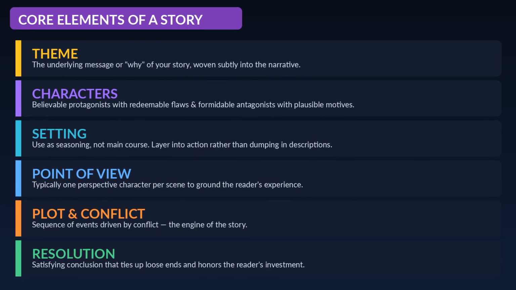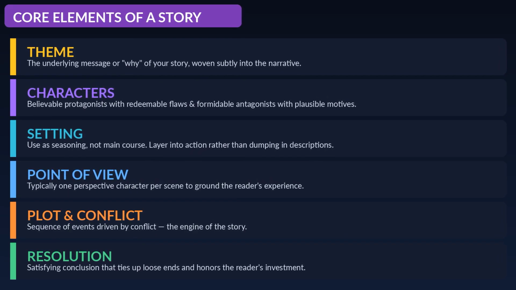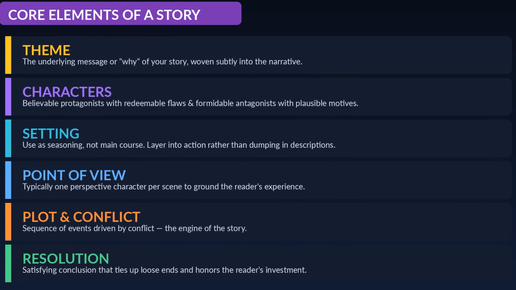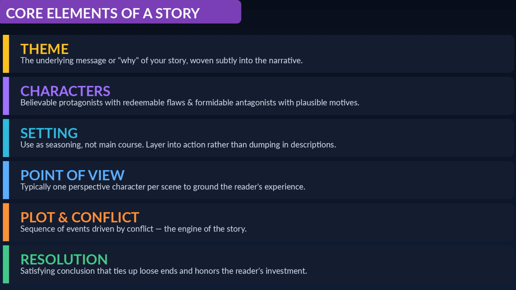Theme, the underlying message or why of your story, woven subtly into the narrative. Characters, believable protagonists with redeemable flaws, and formidable antagonists with plausible motives for a strong character arc. Setting, use it as seasoning, not the main course. Layer it into the action.